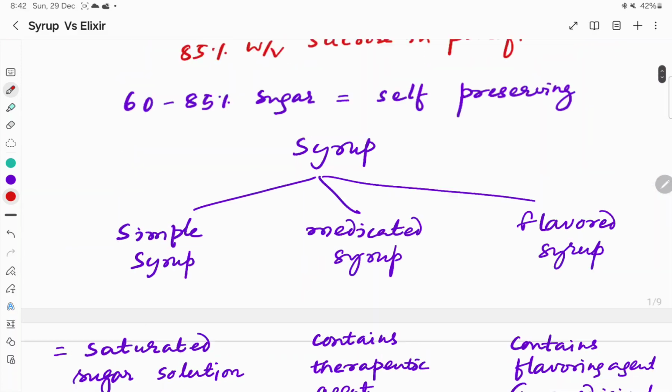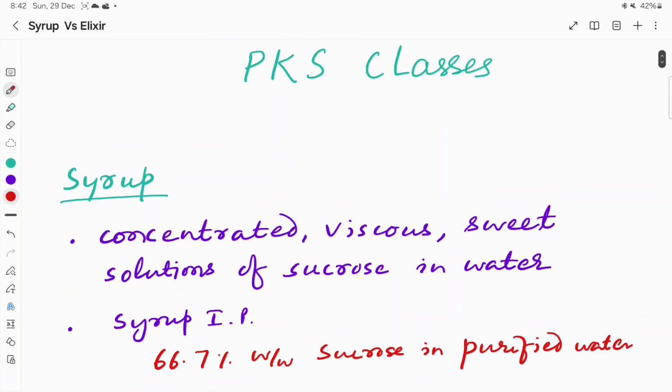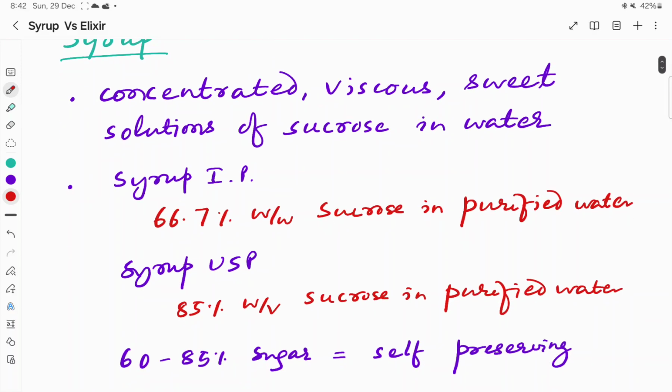So first let us see what is syrup. Syrup is a concentrated viscous sweet solution of sucrose in water. Syrup, as per Indian Pharmacopoeia, is 66.7% weight by weight sucrose in purified water. So 66.7 gram of sucrose in purified water is the simple syrup, IP, Indian Pharmacopoeia.